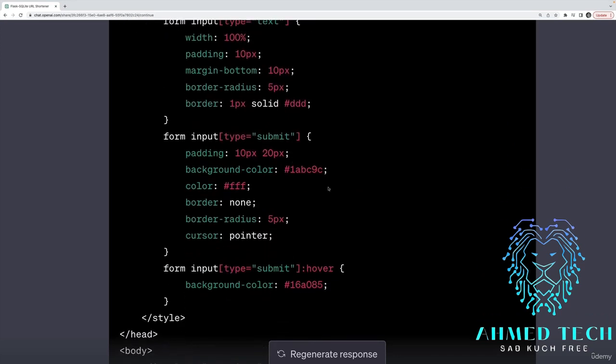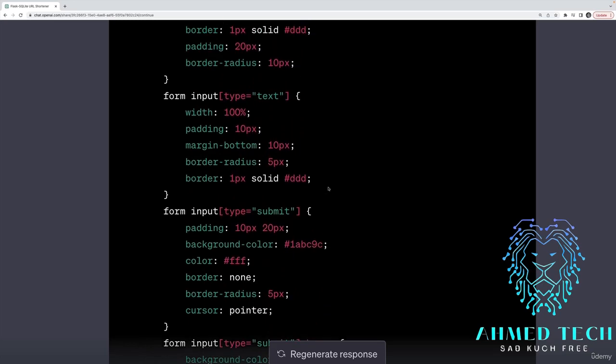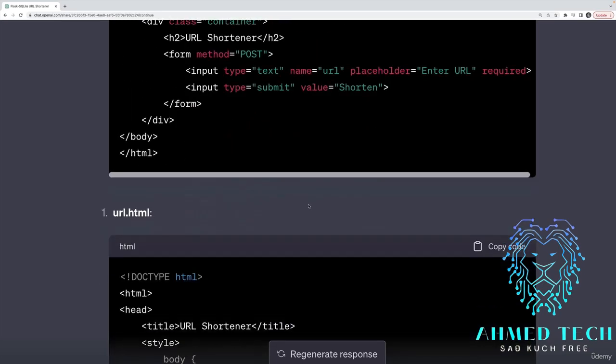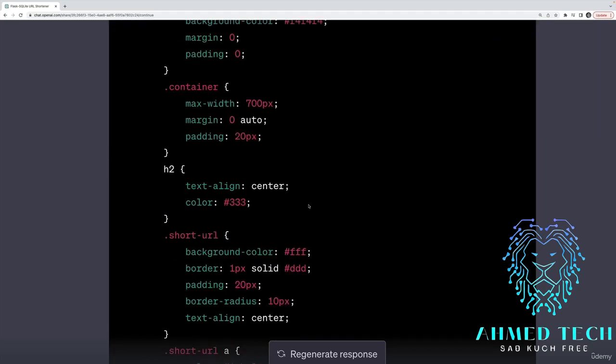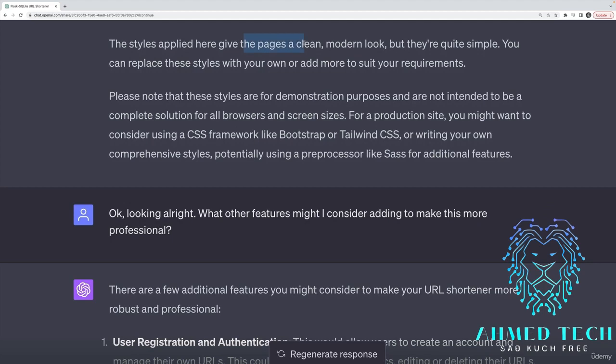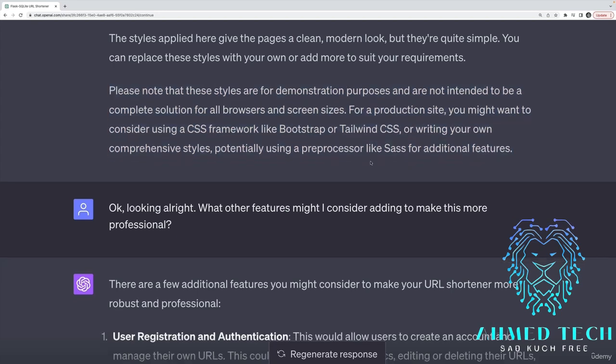It writes some styles, and the styles look pretty okay, and they're organized well enough, and I was happy enough with those. And then further down, it kept going and gave me another template, and it claims that it gives them a clean, modern look, but they're quite simple, and that they're for demonstration purposes only, and that it wants me to use Tailwind or Bootstrap for more comprehensive styles.